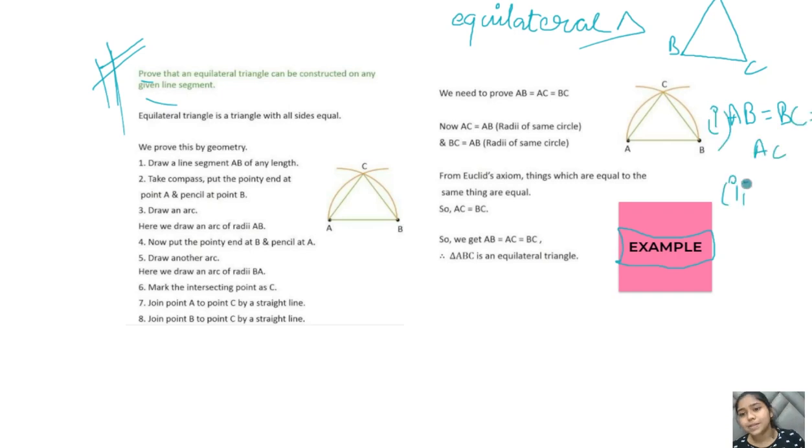Next, angle A equals angle B equals angle C, which equals 60 degrees. From Euclid's fifth postulate, I told you that when two angles are not equal to 180 degrees, the lines move forward and meet at a particular point, and the sum of all these three angles is equal to 180 degrees. So the picture they form is the triangle only.